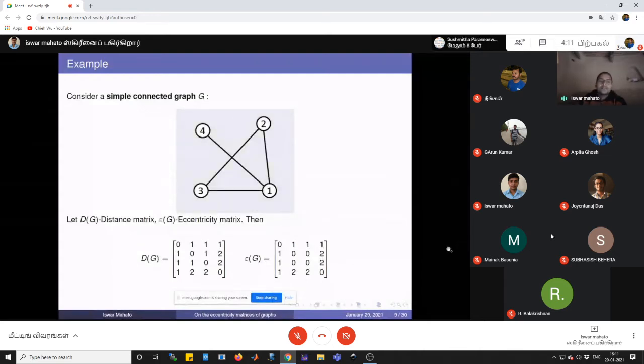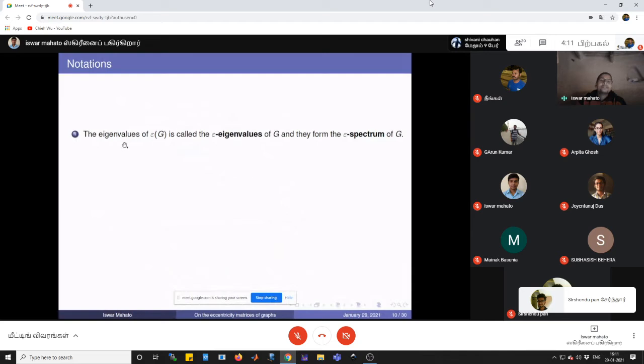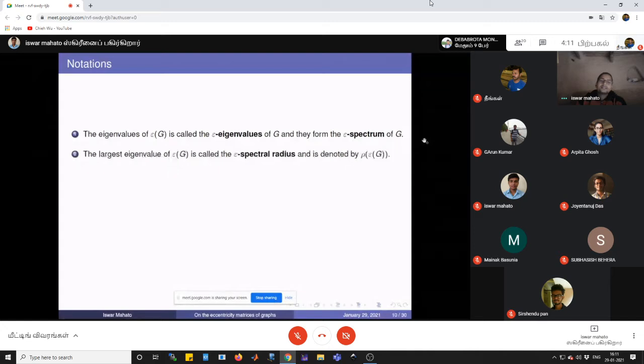So now I will define some notation related to this eccentricity matrix. The eigenvalues of epsilon of G, that is the eccentricity matrix of G, are called the epsilon eigenvalues of G, and they form the epsilon spectrum of G. The largest eigenvalue of epsilon G is called the epsilon spectral radius and is denoted by rho of epsilon G.